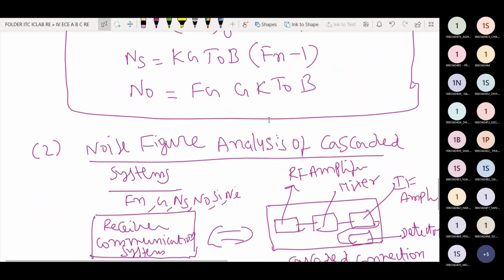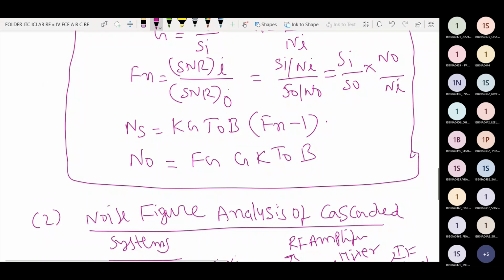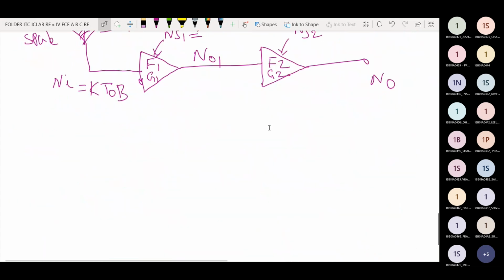We know the general formula of NS is K T naught B G into Fn minus 1.